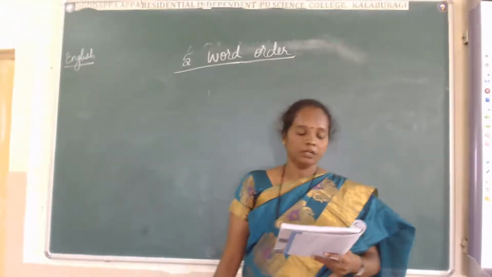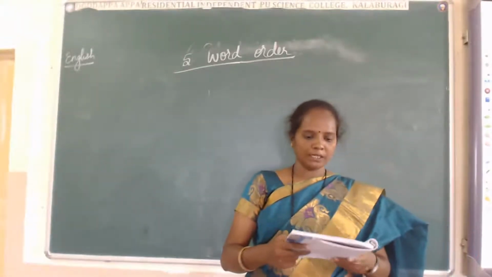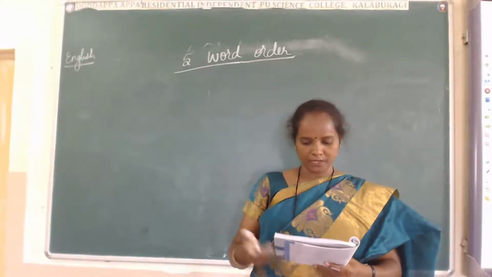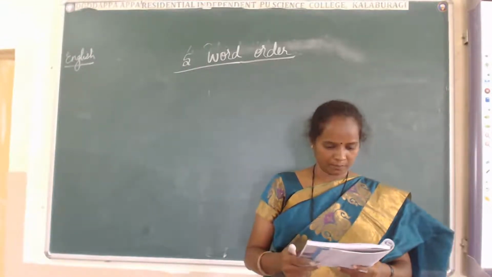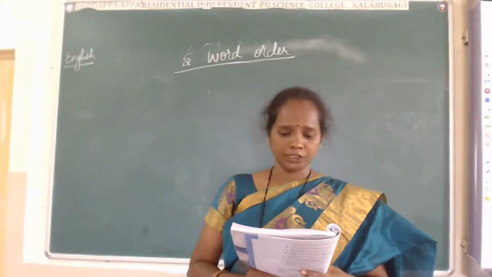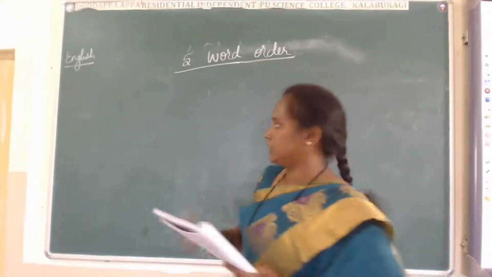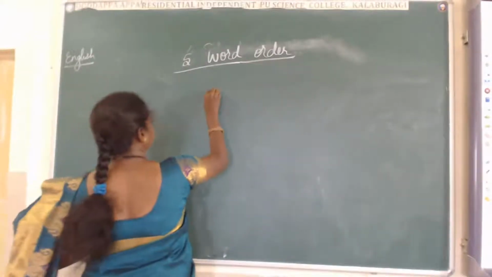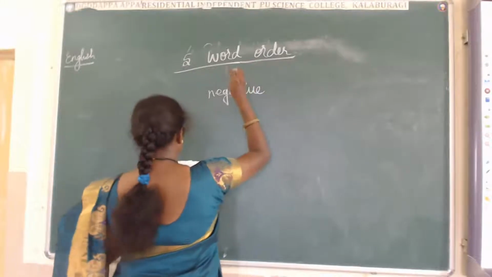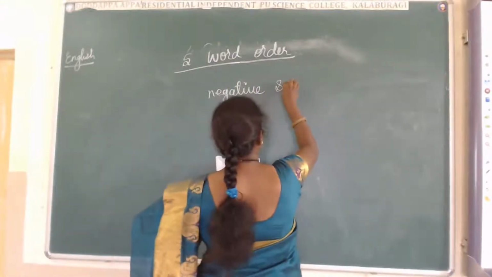Remaining, you can do at home by using all the knowledge I gave. Use that knowledge and you can make a sentence. And another one, the second one. Arrange the words to make a negative sentence.